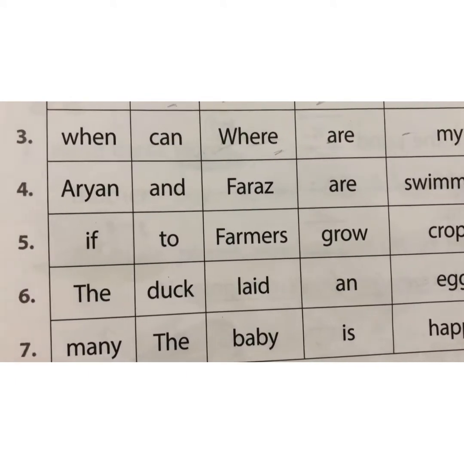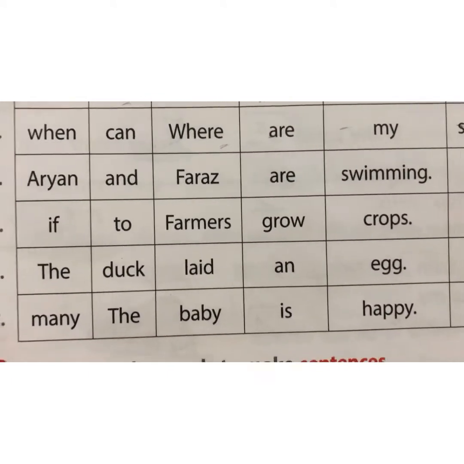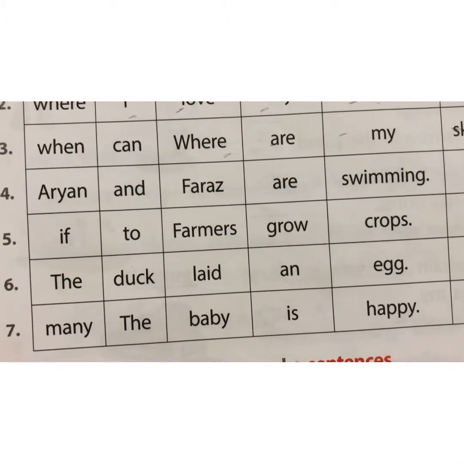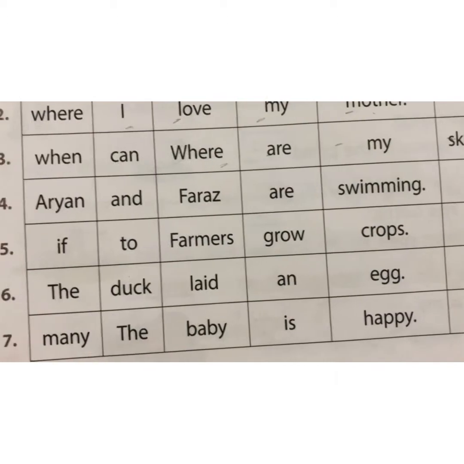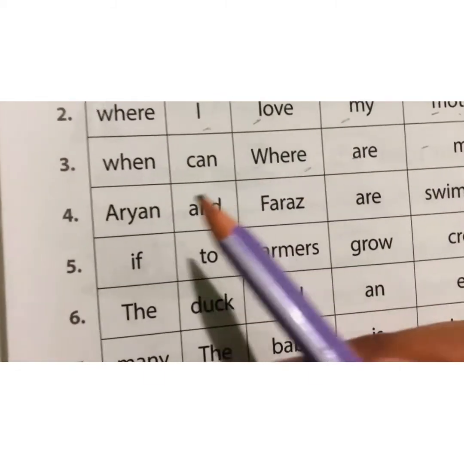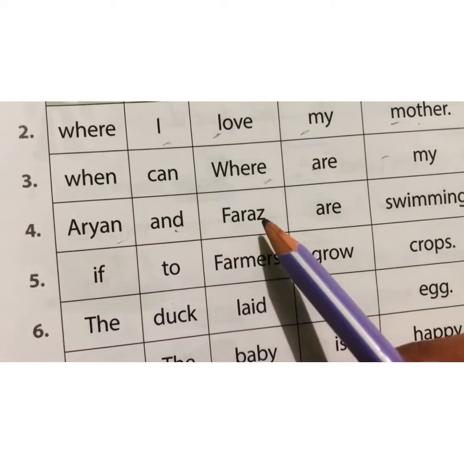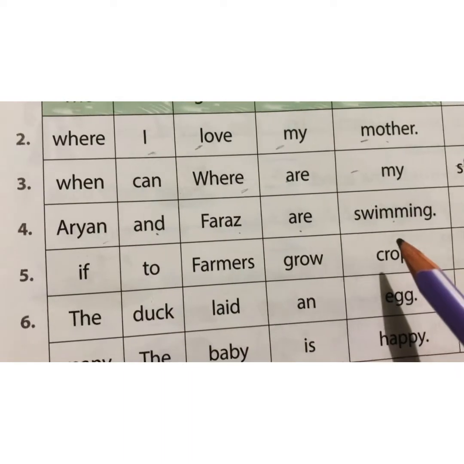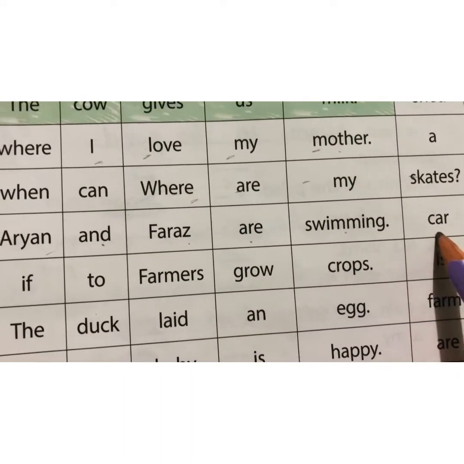Fourth, Aryan and Faraz are swimming. Car. Aryan and Faraz are swimming. So what will be the correct sentence? Aryan and Faraz are swimming. This is the correct sentence. So we will skip this word, car.